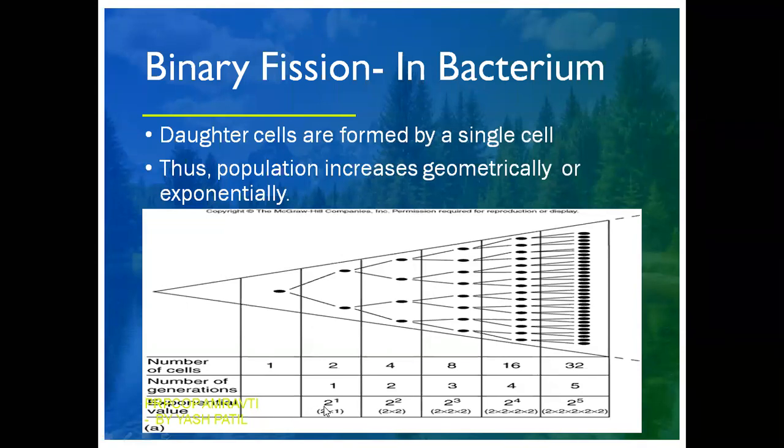That has a reason. Now here we can see that 2 is a constant in the exponential value, and it has power 1, 2, 3, 4, and 5, and infinite. So here 2 is a constant, so we can consider it as an exponent, e. And the power here we can consider x. So e to the power x. That's why it is called exponential growth.